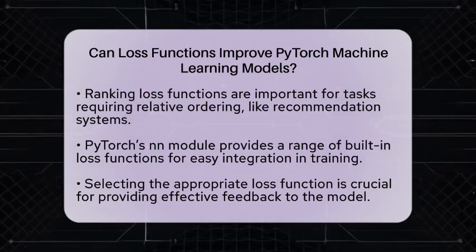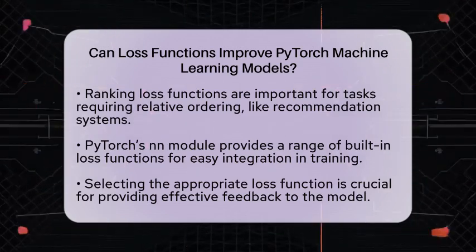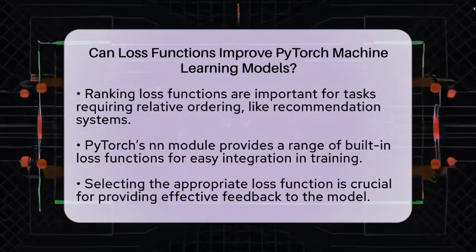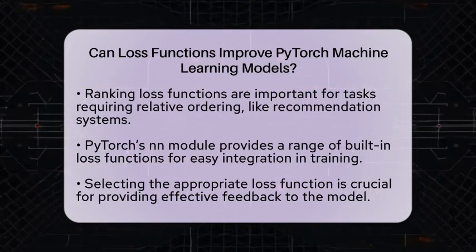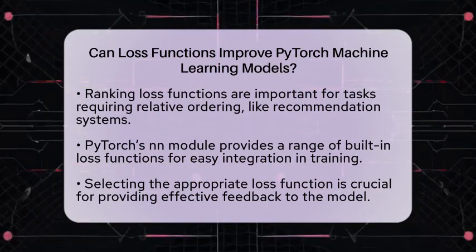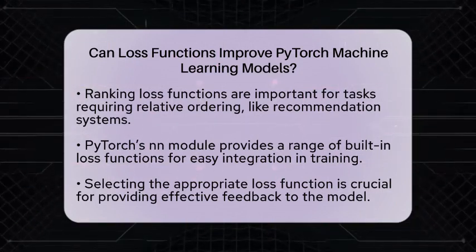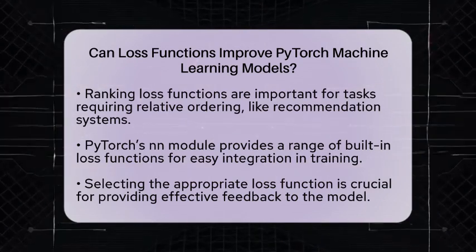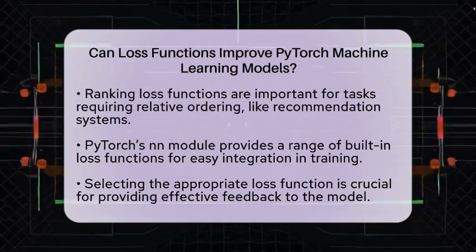PyTorch's neural network module, known as NN, includes a variety of built-in loss functions that can be easily integrated into your training pipeline. By selecting the right loss function that matches your specific problem and data, you can provide meaningful feedback to the model during training. This feedback is vital for the model to learn and recognize useful patterns.